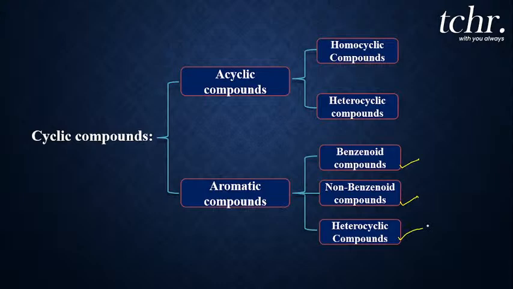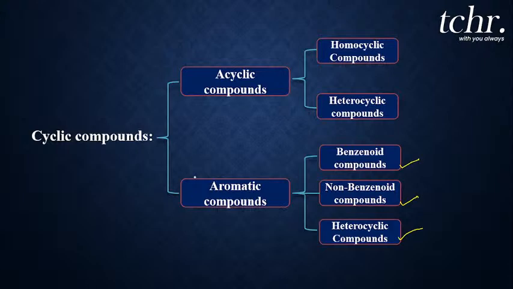As the name says, what is a benzenoid compound? Any compound which has a benzene ring in its structure. We can tell it is the family of benzene. Benzene is the first member of the family, and all other compounds which follow the benzene structure we call benzenoid compounds. A lot of aromatic benzenoid compounds are there, my dear students.